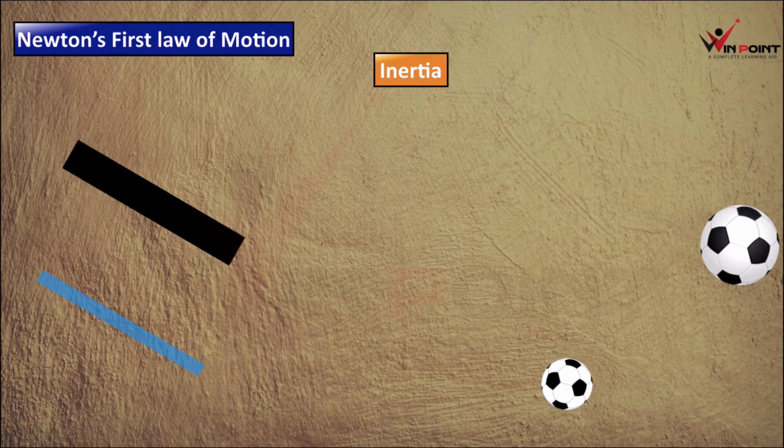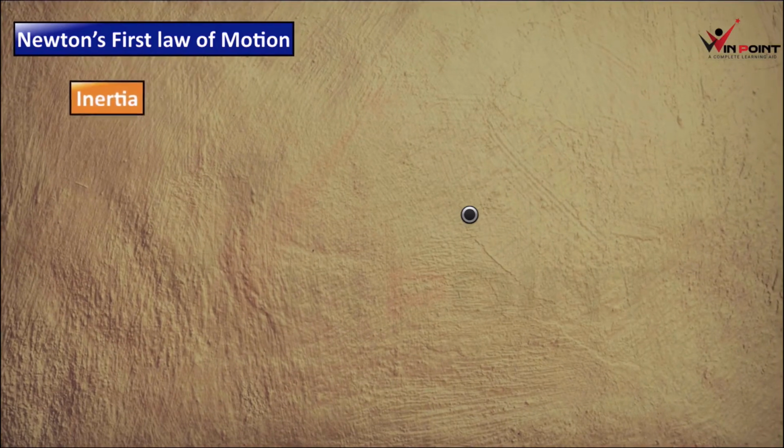From this, what we can understand is, if an object is having more mass, that object will show more inertia. That's why this ball is not ready to stop. It is moving more distance because of the inertia. If an object is having more mass, it is having more inertia. That is the relation between mass and inertia.